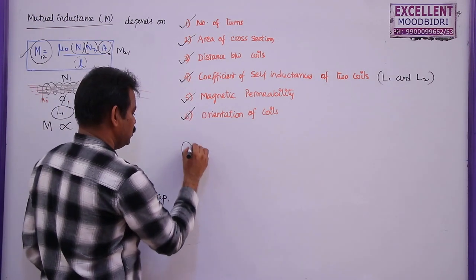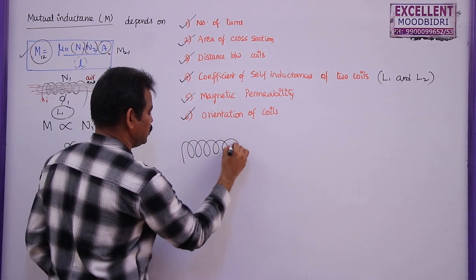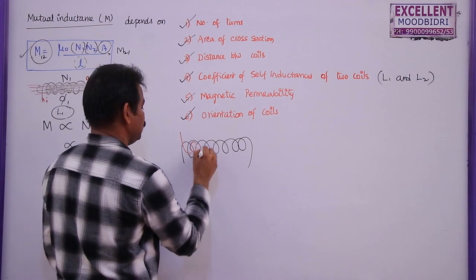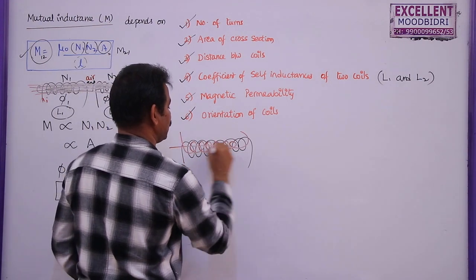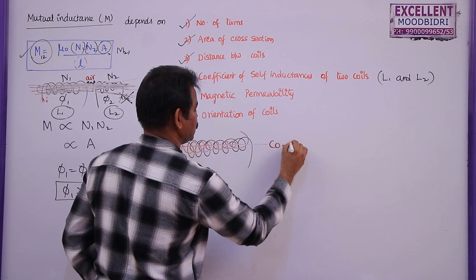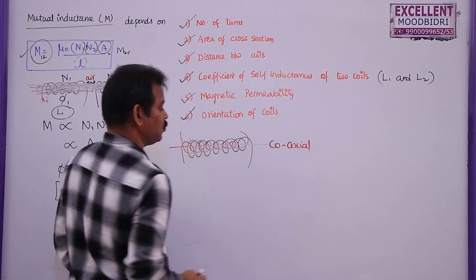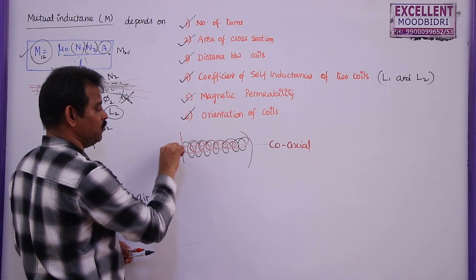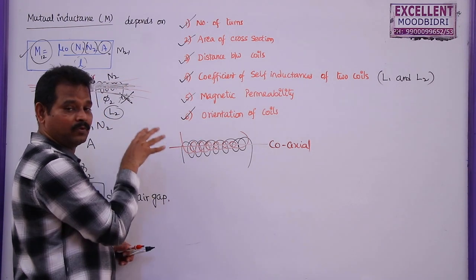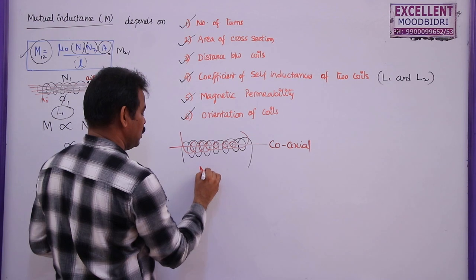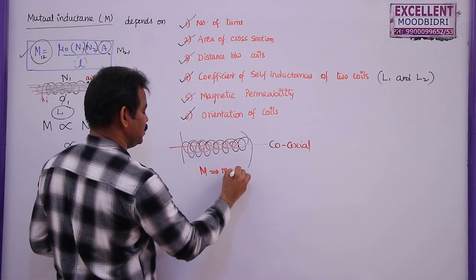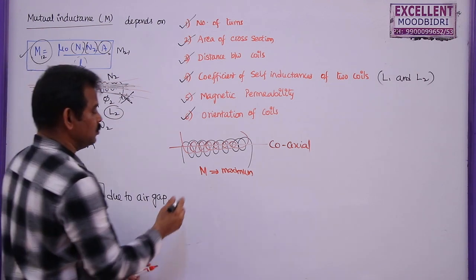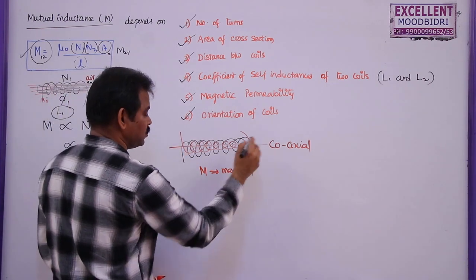Remember students, if the first coil is placed like this and the second coil is placed like this, these are called coaxial coils, so only a single axis. Between two coaxial coils, whatever flux is produced through the primary coil will pass to the second coil, or maximum flux passes through this one. Here M will be maximum. In this case, the mutual induction will be maximum. So this is the orientation, that means along the same axis.